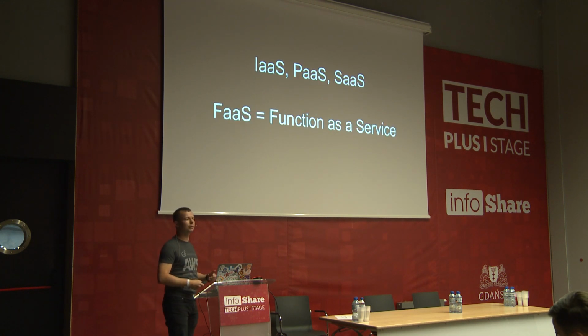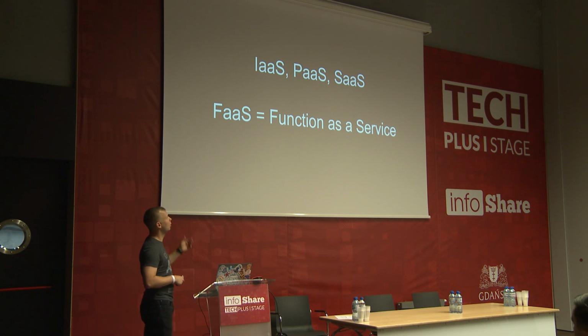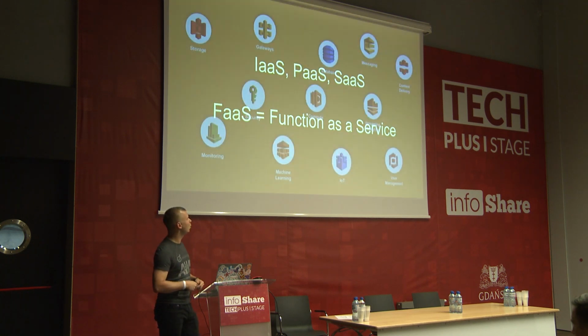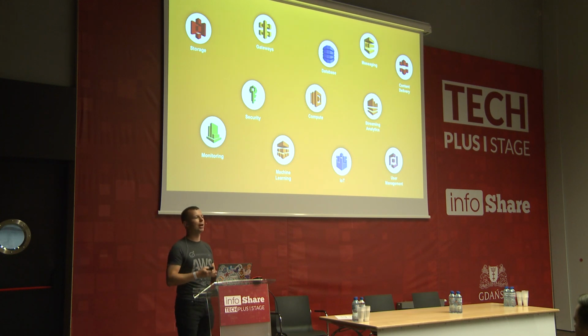Most of you should be familiar with something called IaaS, PaaS, SaaS, so infrastructure as a service, platform as a service, and so on. There is also something called function as a service, and Lambda is an example of this approach. But serverless is a broader topic. Only in AWS, there are about, I would say, 10, 15, maybe 20 services which are serverless. S3, for example, which is a simple storage service, is serverless. IoT, identity access management, and many others are serverless services because we don't need to manage the infrastructure. It will scale automatically, and if we are not using it, we don't pay.